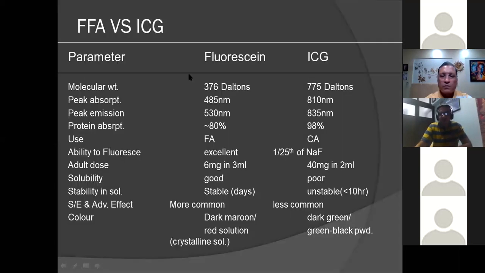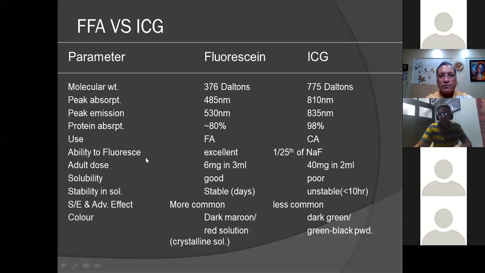So we'll be coming to this later, but just to understand the difference between FFA and ICG, apart from the molecular weight, the peak absorption of fluorescein is 485, while that of ICG is in the infrared range of 810 nanometers. The emission peak of fluorescein is 530, while that of ICG is 835. The protein binding is around 80% for fluorescein, while it is 98% in case of ICG.